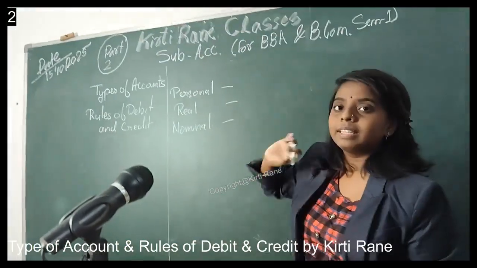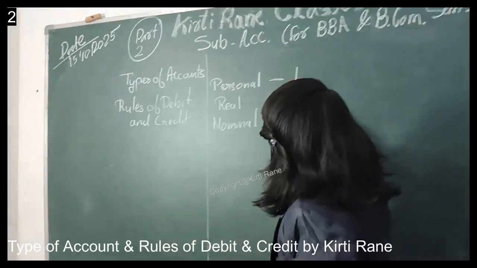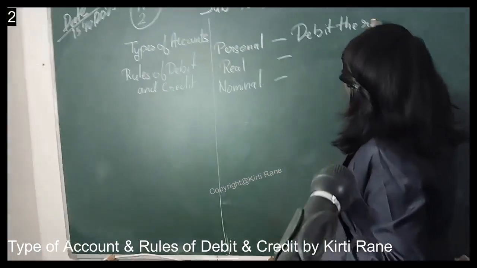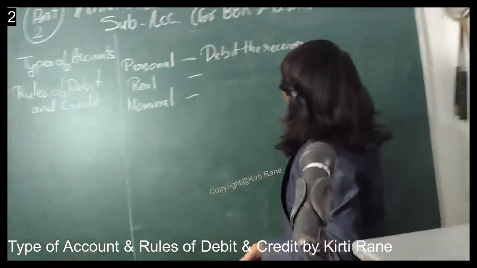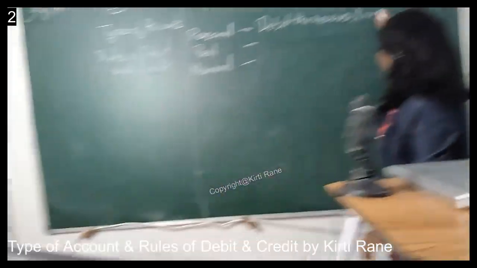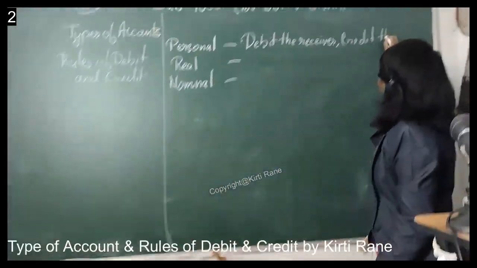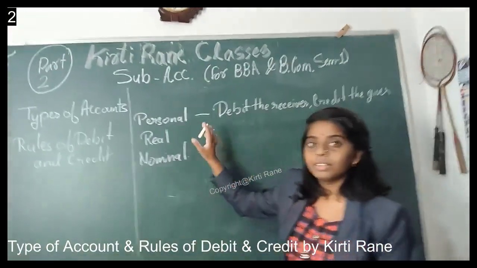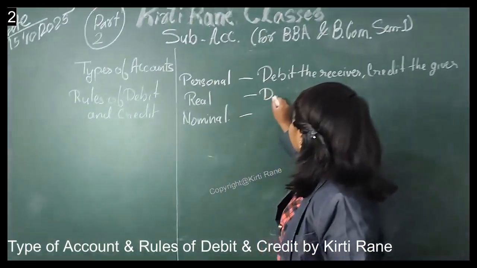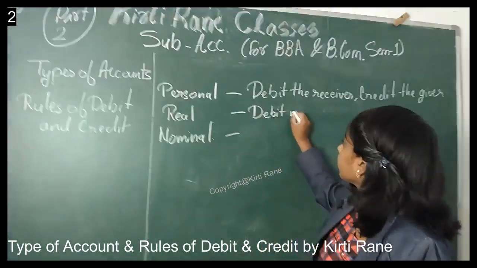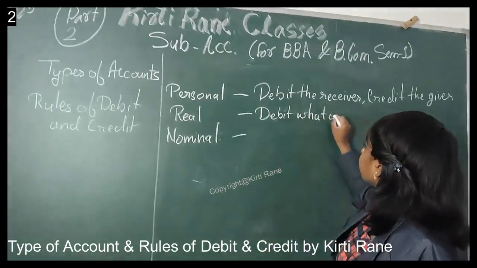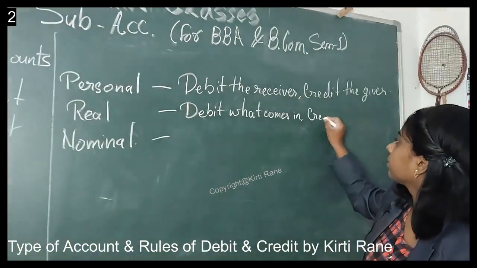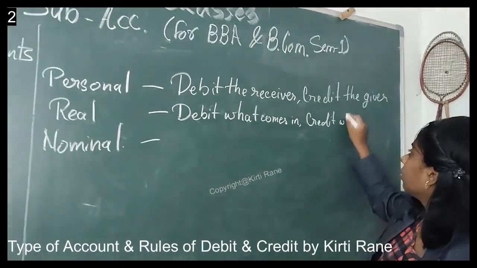Let us see. For the personal account we have the rule: debit the receiver, and credit the giver. For the real account we have the rule: debit what comes in, and credit what goes out.